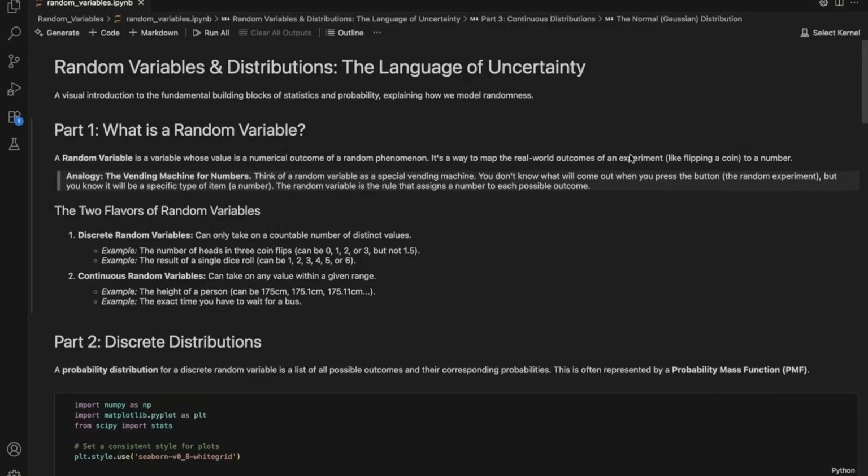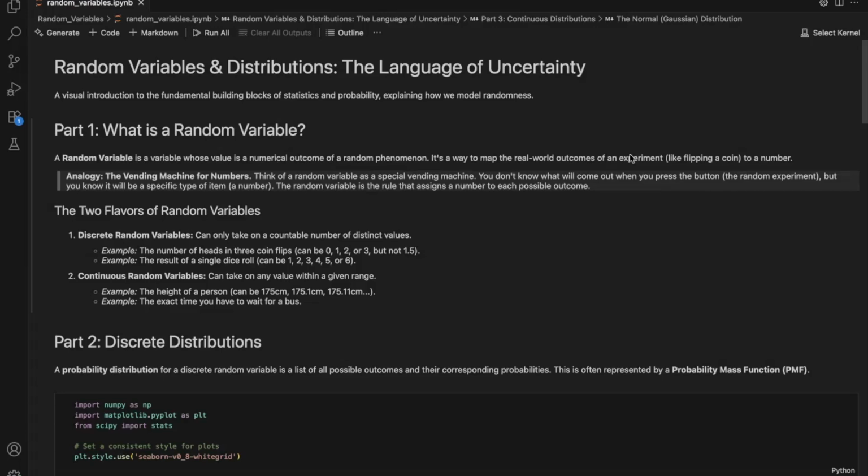Today, we'll be going back to the fundamentals to explore the very language of uncertainty, which is random variables and distributions. These concepts are the bedrock of statistics, machine learning, and quantitative finance. They are how we take the messy, random chaos of the real world and describe it with the elegant logic of mathematics. By the end of this video, you will understand what they are, see the most common types, and witness a kind of statistical magic with the central limit theorem, which we discussed in many videos earlier.